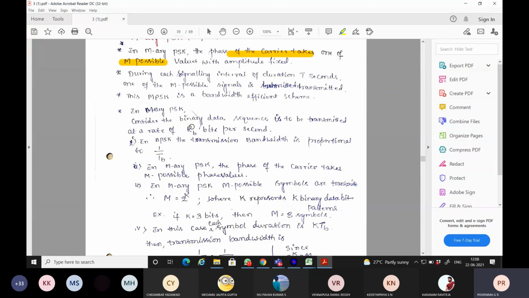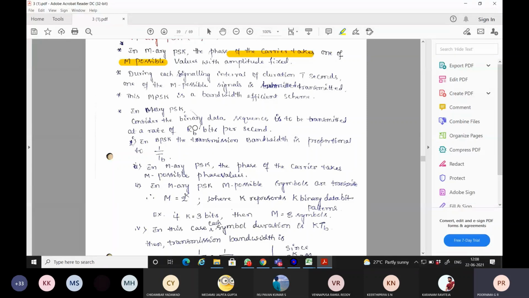In M-ary PSK, consider the binary data sequence to be transmitted. Usually, if you go for PSK, ASK or QPSK, the data to be transmitted will be considered as binary, that is, streams of zeros and ones.